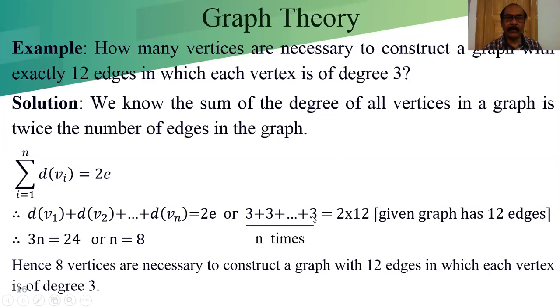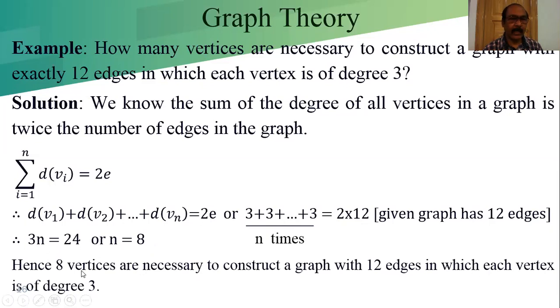How many? We have n number of vertices, so we can write n times 3. 3 is repeating n times. On the right hand side, 2 into 12, where 12 is the number of edges in the graph. So from that we get 3n on the left, and the right hand side is 24. So we can write 3n equal to 24. From that we get n equal to 8.